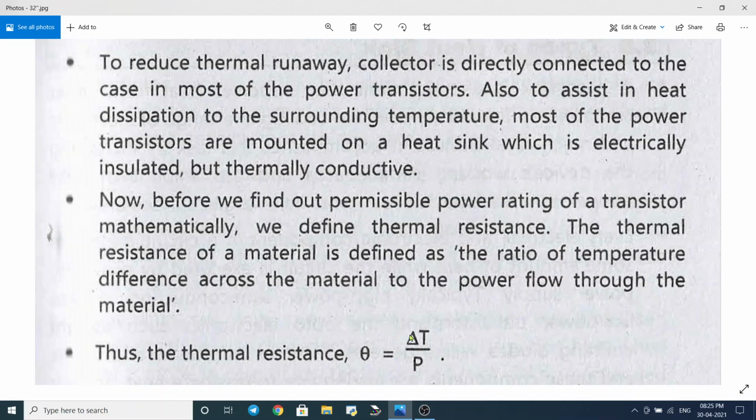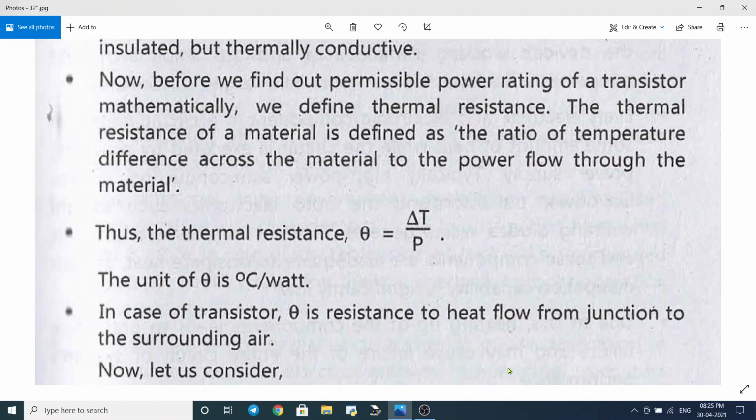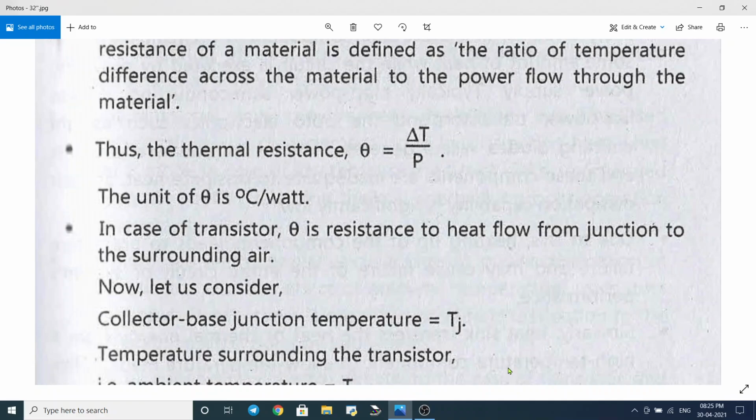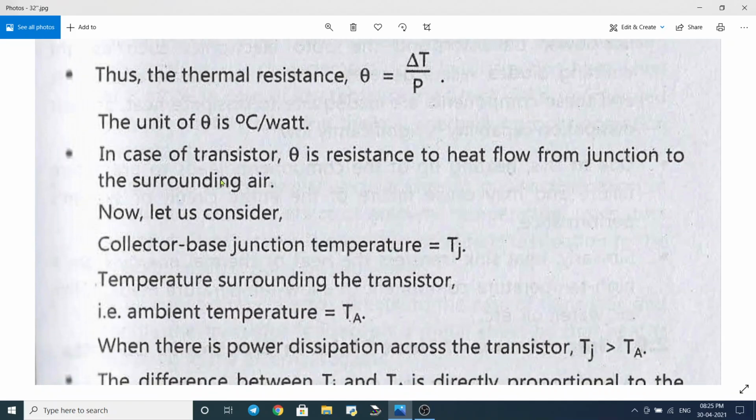That means theta equals delta T by P. The unit of theta is degree centigrade per watt: the difference in temperature, that is degree centigrade, and power in watt.